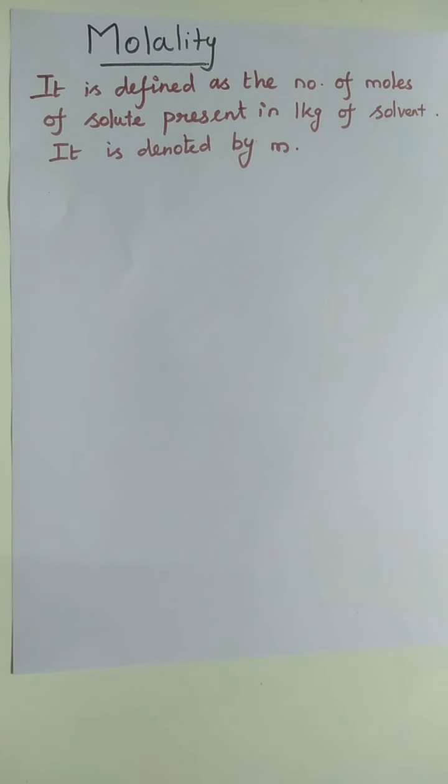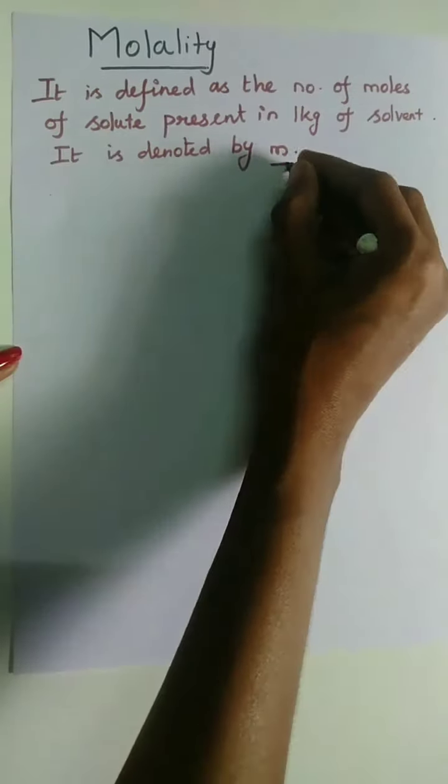The last topic is molality. It is defined as the number of moles of the solute present in 1 kilogram of solvent. Molarity is widely used as a unit and is denoted by the capital M. Molality is denoted by the small m.